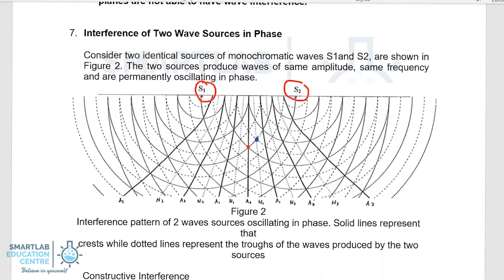Now let's take a look at the blue dot. In this case, the path difference to this point must be an odd number of half lambda. This is when there's a destructive interference, which means the path difference is (2n plus 1) times half lambda.